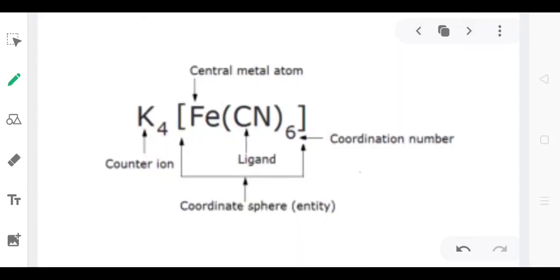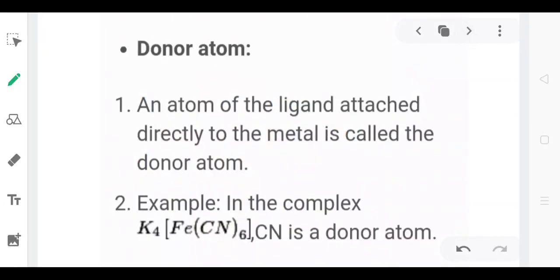Here, from this example, K4[Fe(CN)6], it is clearly shown which part represents which. That is, K4 is the counter ion, CN is the ligand, Fe is the central metal atom, and the complete bracket portion is known as the coordination sphere. And 6 is representing the coordination number.